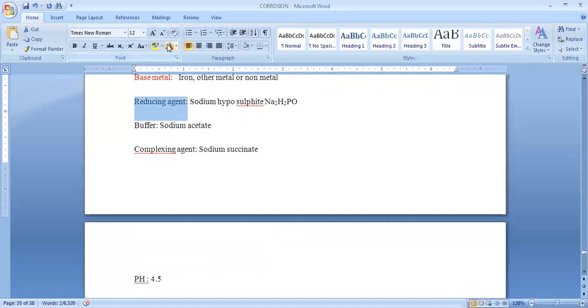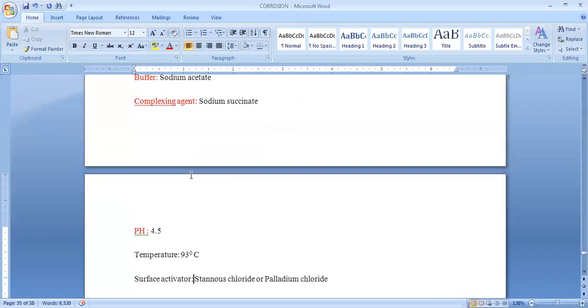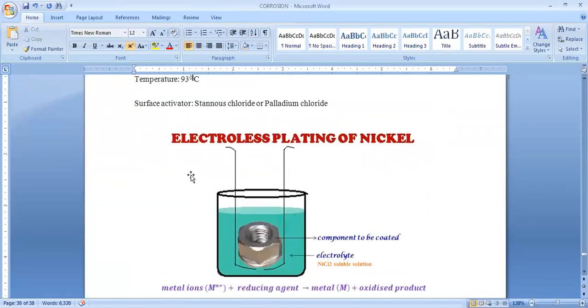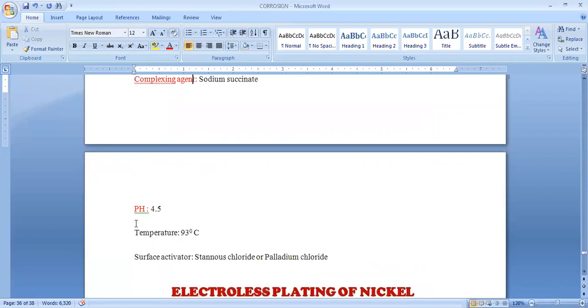Let us highlight all these because all these are the requirements in this electrolysis plating process. In the absence of electrical current, by using a reduction process, we are coating our protective layer on the surface of base metal. So these are the requirements in this. We have to maintain the temperature around 93 degrees centigrade. Somewhat high temperature is required in order to carry out this corrosion protection method.